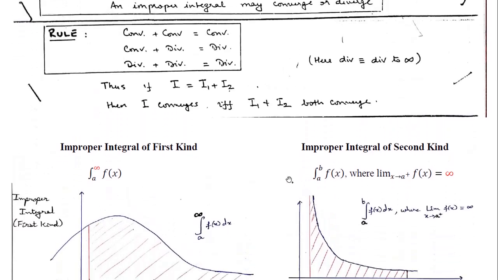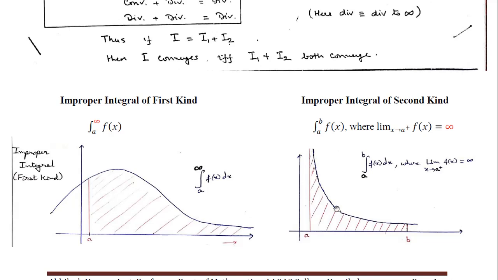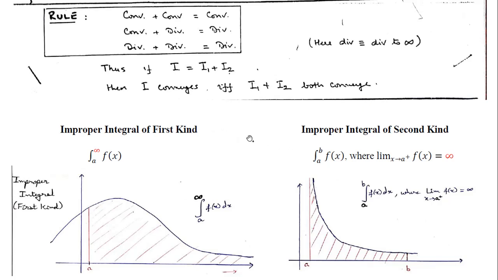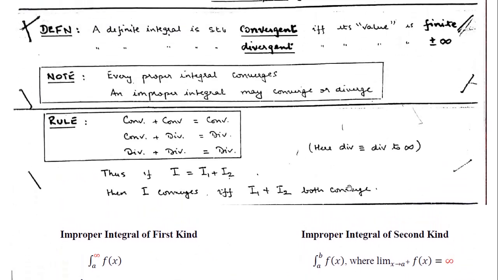So overall, in this also what we discuss is about convergence of the function, because here we see that this is going towards infinity, so this is an unbounded region whose integral over this function we are finding out. So whether this integral will be a finite quantity or not, again that question arises. So that's all again the discussion, whether this improper integral of second kind is also convergent or not. So overall, in both kinds, the question is whether it is convergent or not.